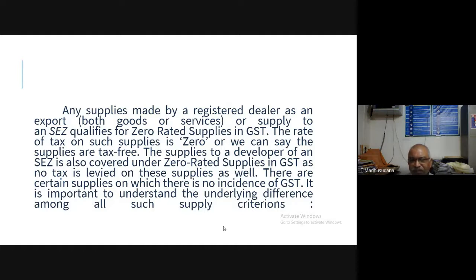There are certain supplies on which there is no incidence of GST. So incidence of GST will not be there under this system. It is important to understand the underlying difference among all such supply criterions. There are four different concepts which are similar in nature, with slight modification. So let us know the differences between these four concepts.